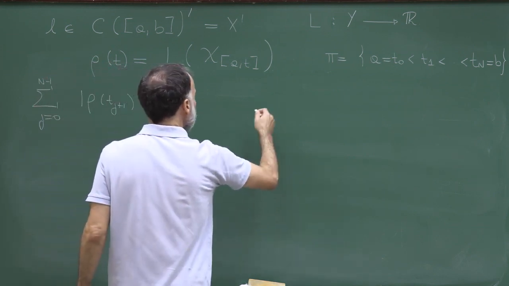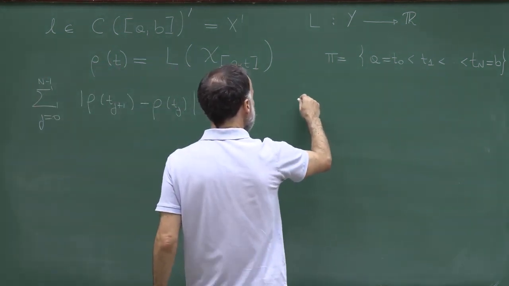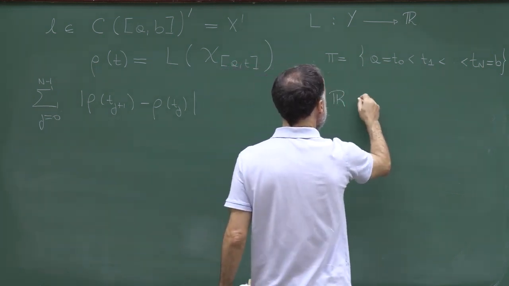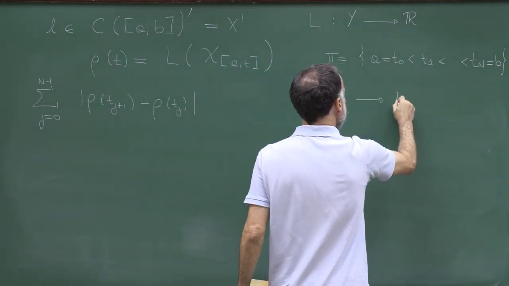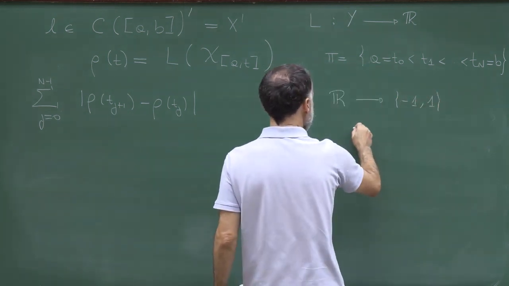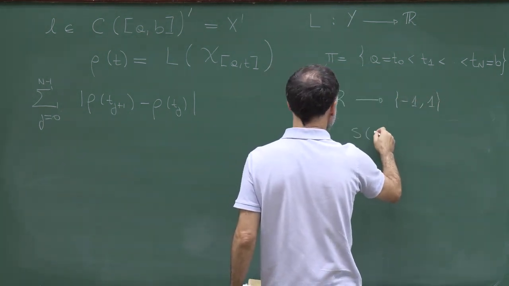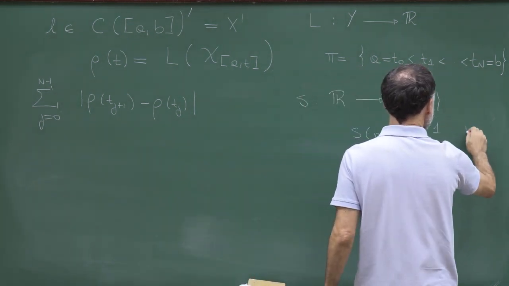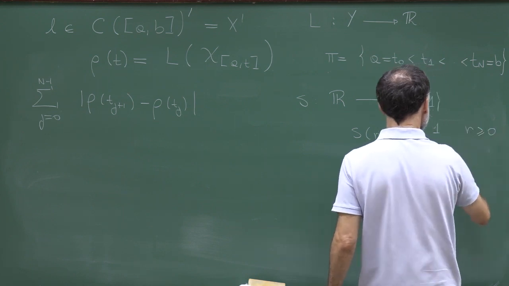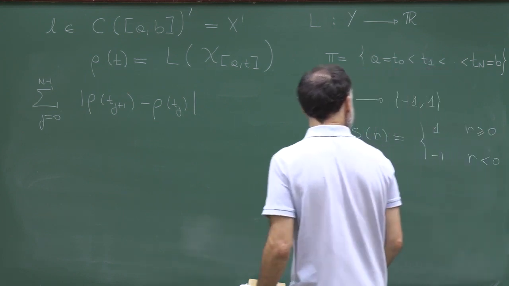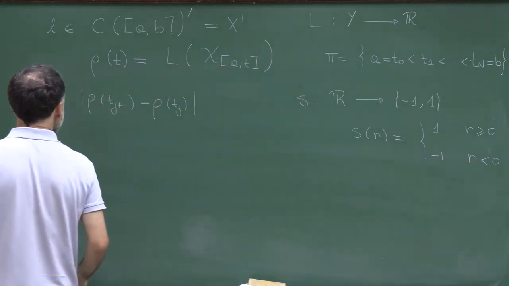So for that, let me introduce the sign function. So S will be a function defined from R to {-1, 1}, so that S(r) is equal to 1 if r is larger or equal to 0, and minus 1 if r is less than 0. So this is the sign of r.